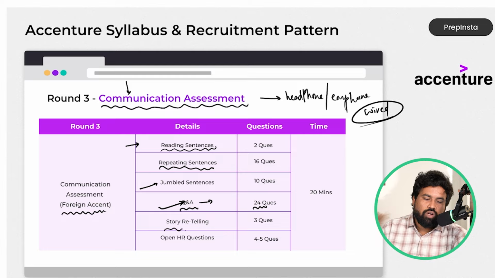And story retelling: they will tell you a story and you have to retell it. Or sometimes they will give you a topic, and you need to talk about it for about 30 seconds.